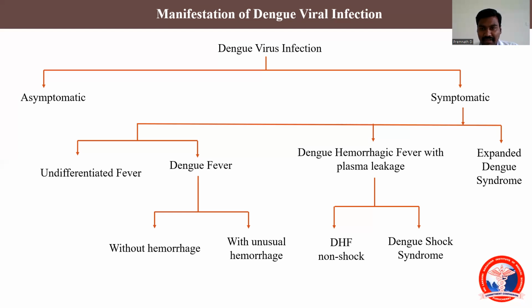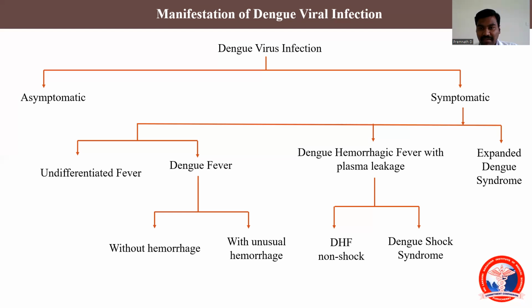So if the patient complains of fever for 2 or more days with arthralgia, myalgia, and the classical symptom of retroorbital pain, you should suspect it might be dengue fever and you should run the battery of investigations to confirm the fever.